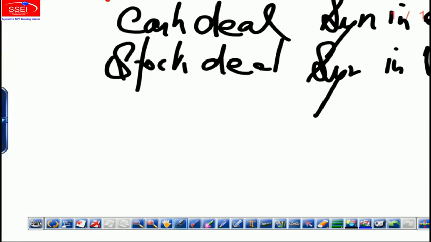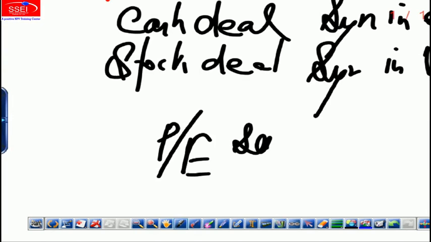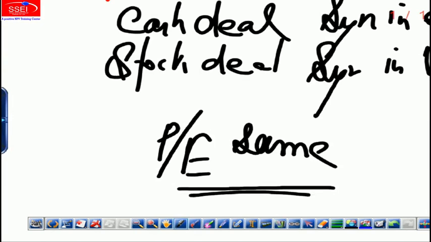Especially in sums on stock deal, we seem to apply the bootstrap effect. That is, P/E ratio will remain the same for the acquiring firm. That's a very, very unrealistic thing. That means acquiring firm A Limited has a high P/E ratio, 20 times. It acquires B Limited with a P/E ratio of 10 times, and by what we call Jadoo, magic, when the acquisition takes place, the market applies a P/E ratio of 20 for the merged firm. It doesn't happen in real life, but in many sums, such is the situation.